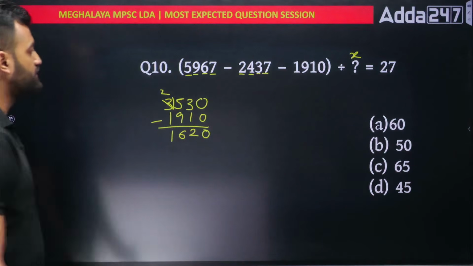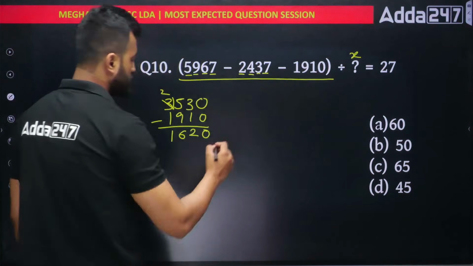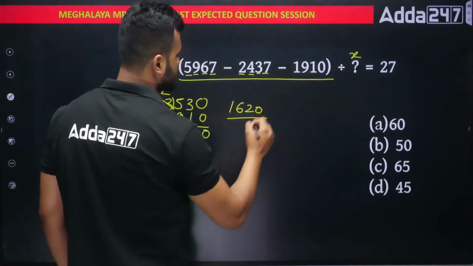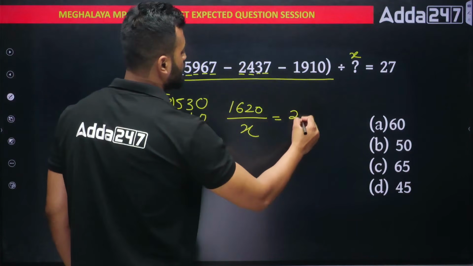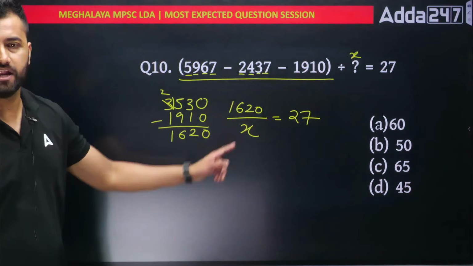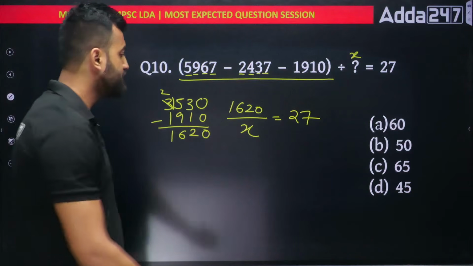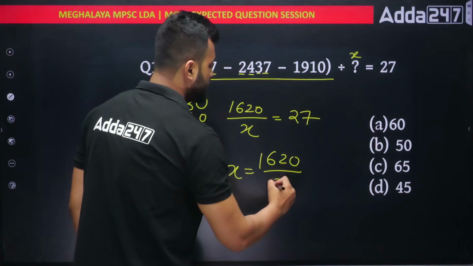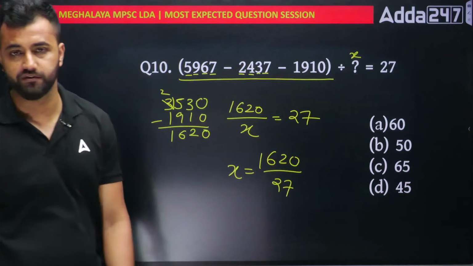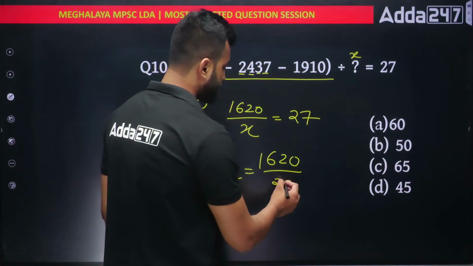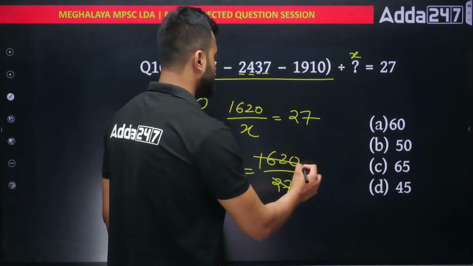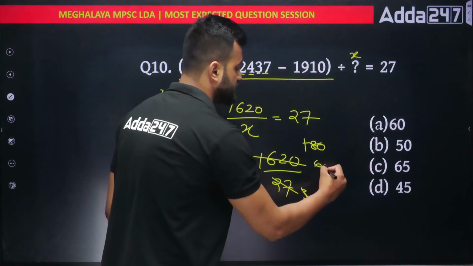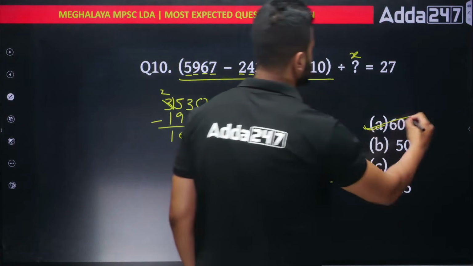1620. So we are getting what? In this entire part we have got 1620. And this thing is getting divided by this question mark X, and this is equivalent to 27. So if I want to find X, I'll take X there and bring 27 out here. So X will be equivalent to how much? 1620 divided by 27. Just cancel this and we'll get the answer. Okay. So 9 3s are 27, 9 1s are 9, 1 80s are... this is 60. So 60 is the answer, option number A.